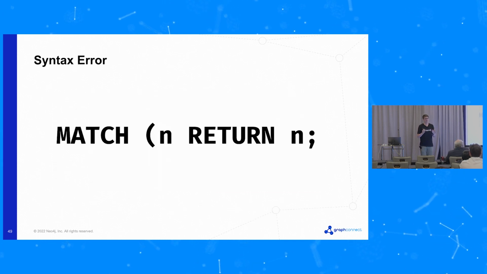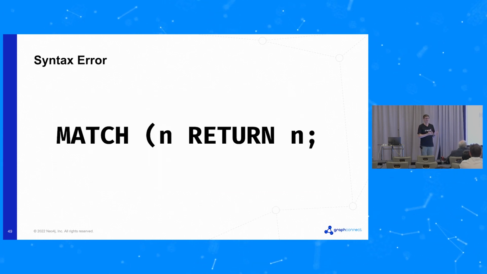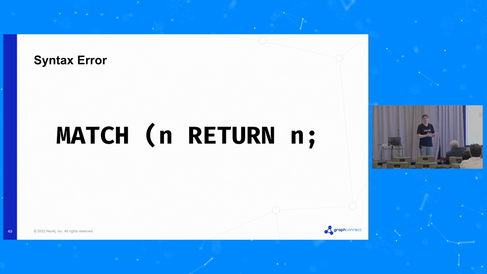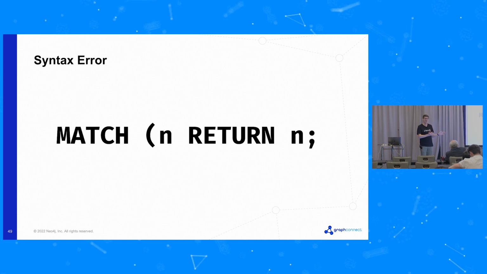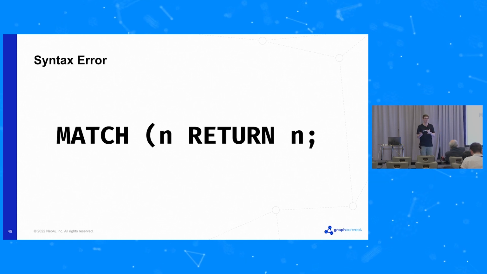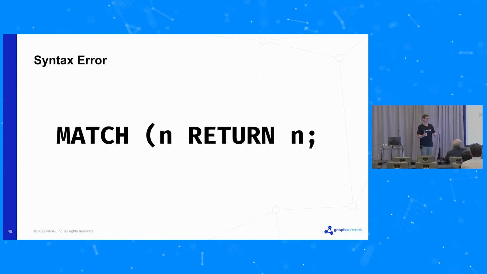My favorite example I'm going to use here is to talk about syntax errors. So imagine this Cypher query. You probably recognize there's something wrong with it. There's a missing parenthesis. This can't be executed by the database. It's going to give an error. And we should be tracking those errors somewhere.